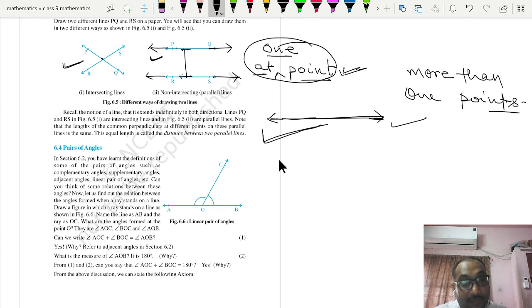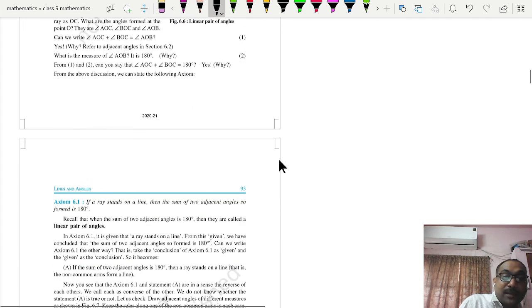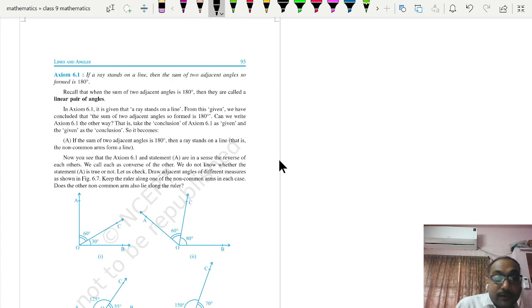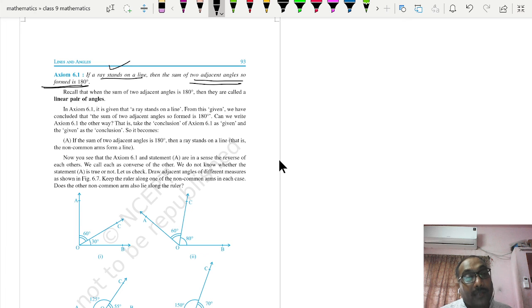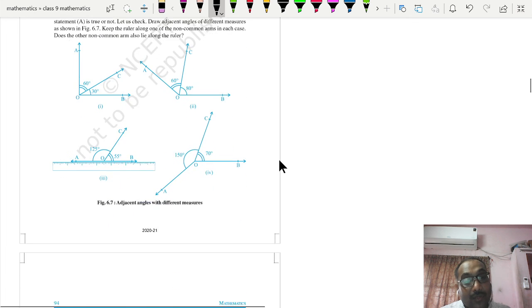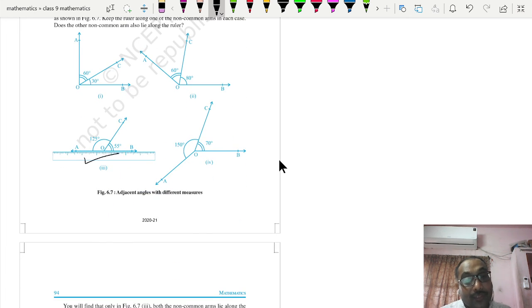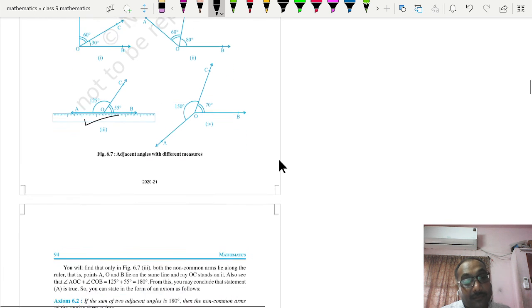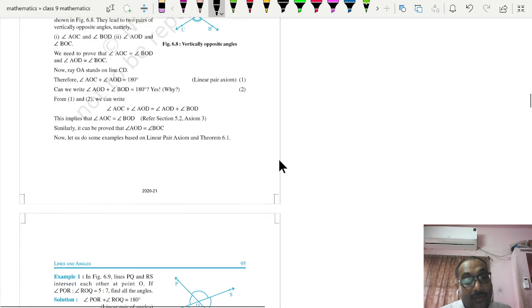A very important part of this is that pair means jora. Already we have done this, that a linear pair of angles is always supplementary. If a ray stands on a line, then it forms a linear pair of angles, and here the adjacent angles formed are supplementary. Okay, so here you are watching that this is also supplementary, but it is on the line.